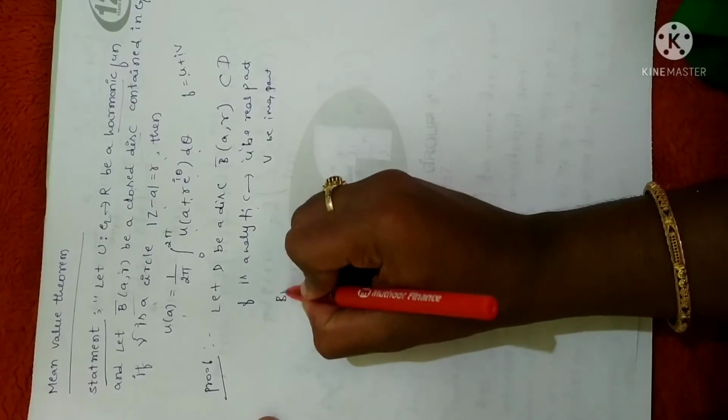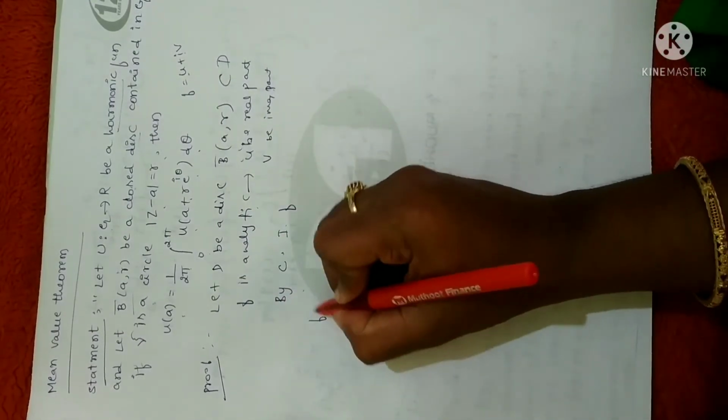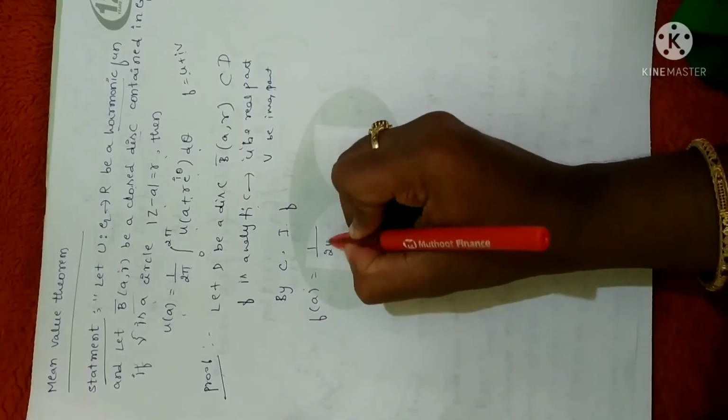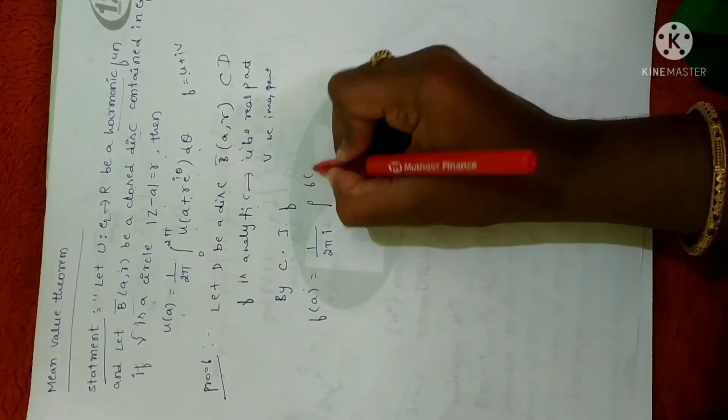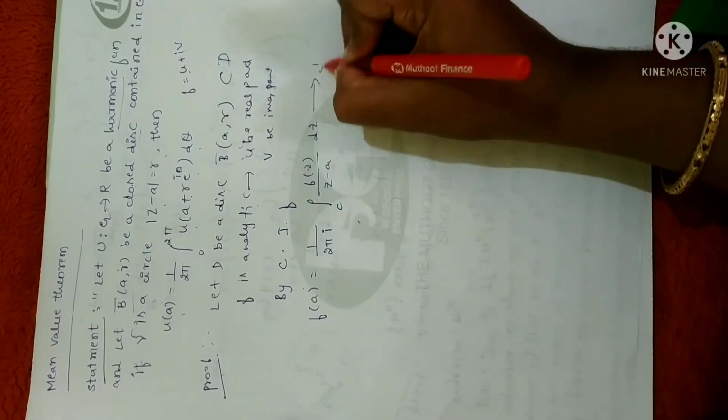Now we have already done the Cauchy's integral formula in the first unit. So by Cauchy's integral formula I can write f of a is equal to 1 divided by 2 pi i into the integral over c of f of z divided by z minus a into dz. Let me take this as equation 1.